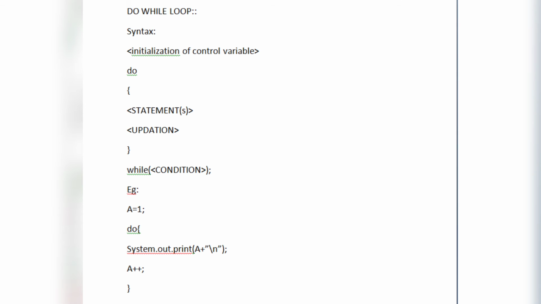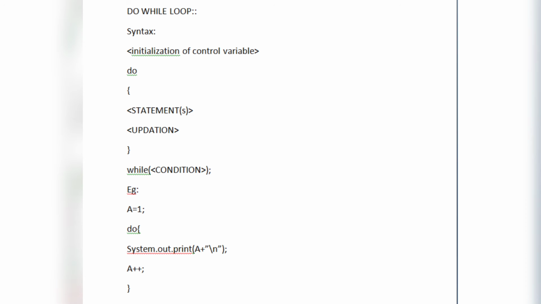Okay, so first of all, after initializing a equals 1, it goes into the do block. It prints a and then updates it by 1, and then it checks the while condition: 1 less than equals 5, which satisfies the condition, and it moves to the do block again, and again prints a and again updates it by 1, and this continues.